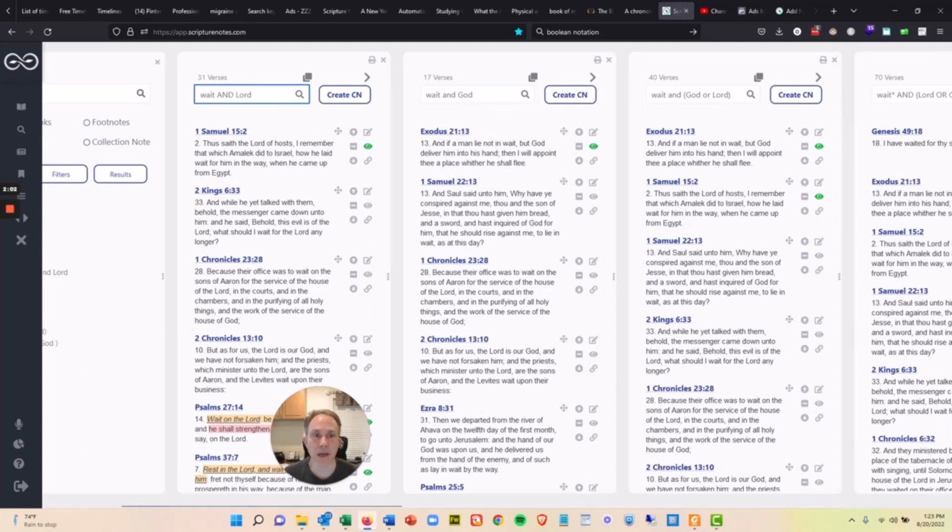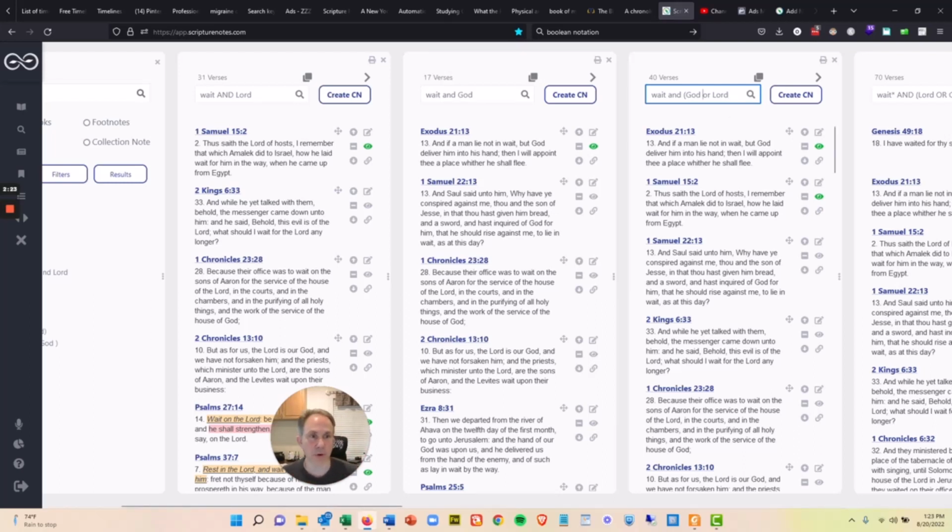So if I say I'm going to do a search for wait and then I put God or Lord in parentheses, what that means is find all the verses that have the word wait and then find all of the verses that have either the word God or Lord in them. That's what the parentheses are for there.